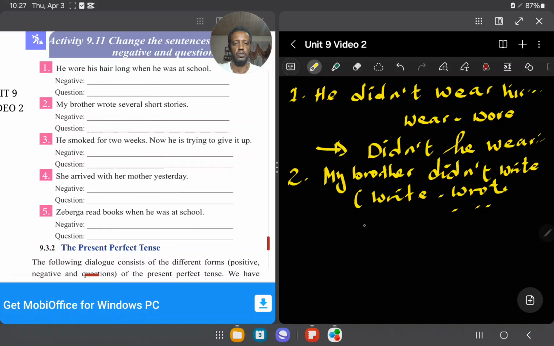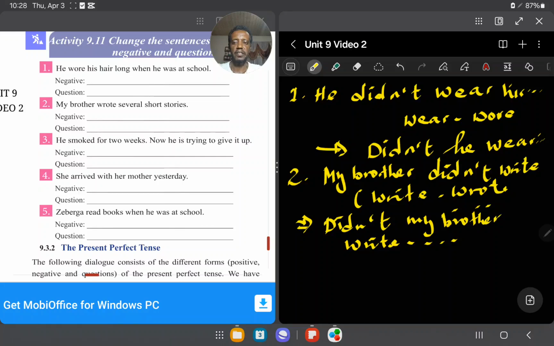If you wanted to change this negative to question form, you can say didn't my brother write, then you can finish.